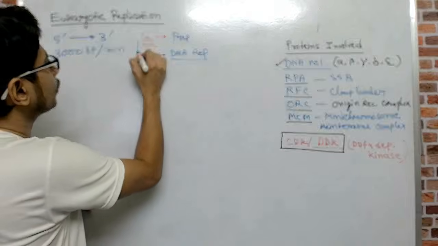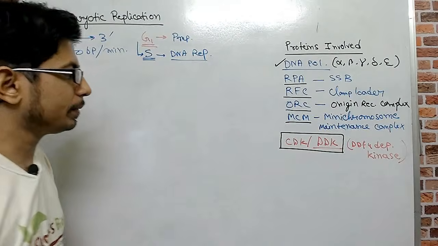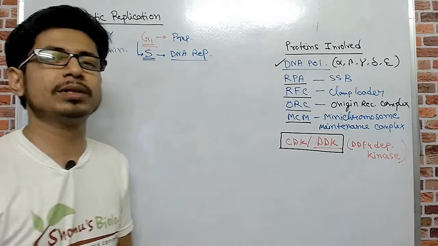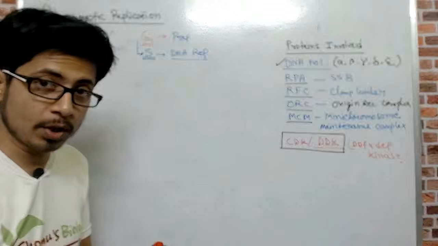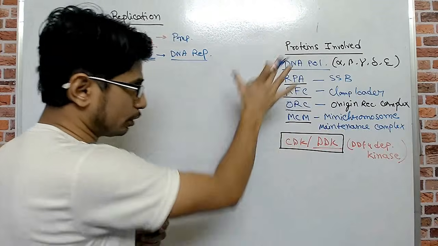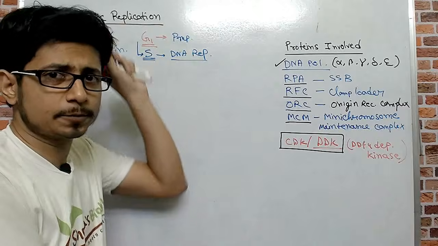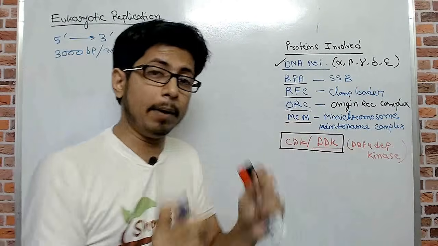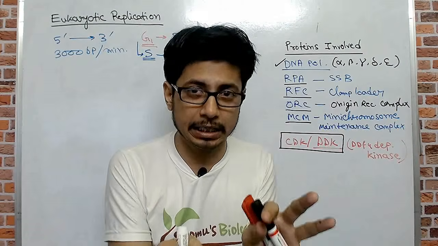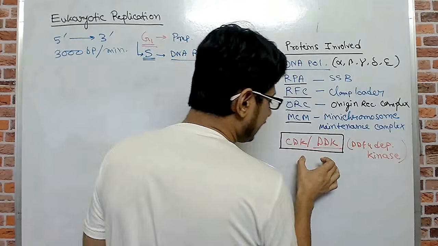But the signal to go from G1 phase to S phase is provided by the CDK and DDK together, because the concentration of CDK, whether it is high or low, dictates whether the process will continue to the next phase or not. In the G1 phase, they are going to make all the proteins necessary. They are going to make DNA polymerases. They are going to produce RPA, RFC, ORC, MCM, CDT, all these proteins are prepared. But when the proteins are prepared, the cell needs to give a signal so that the cell moves from the G1 phase to the S phase, and that is done by the CDK and DDK protein complex.